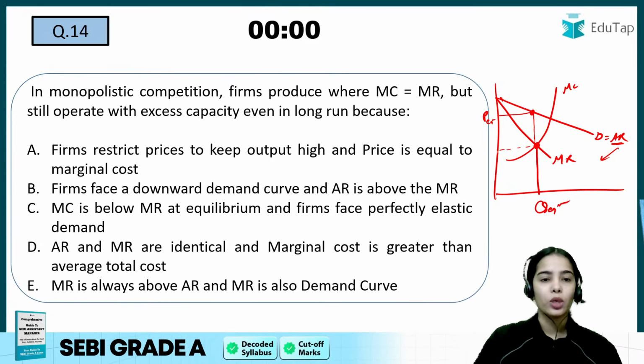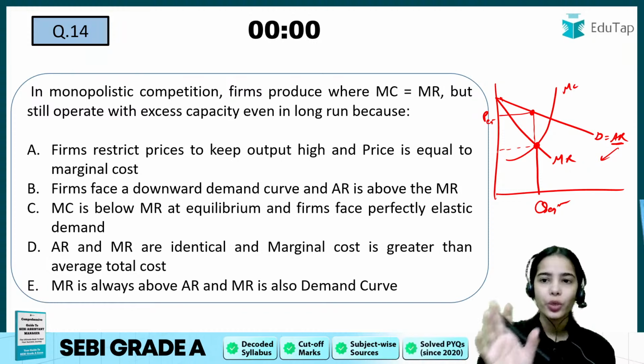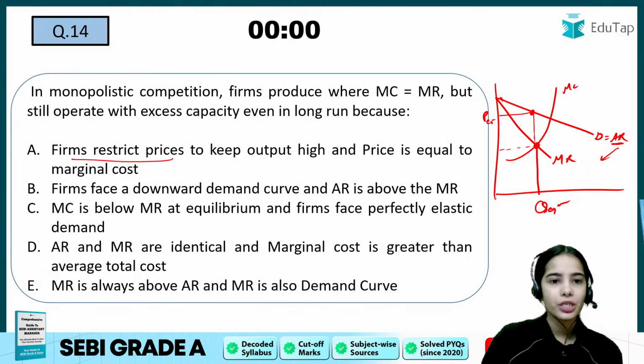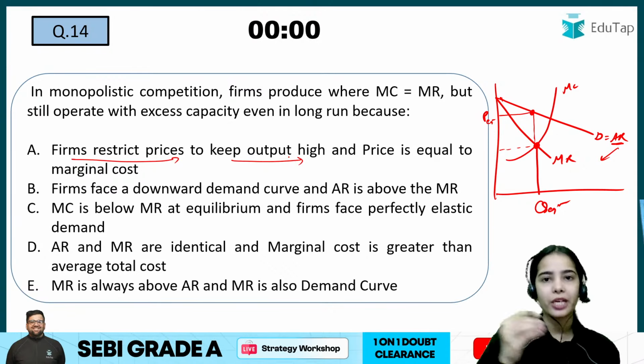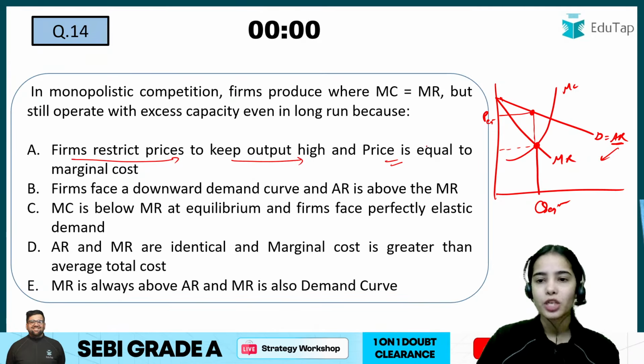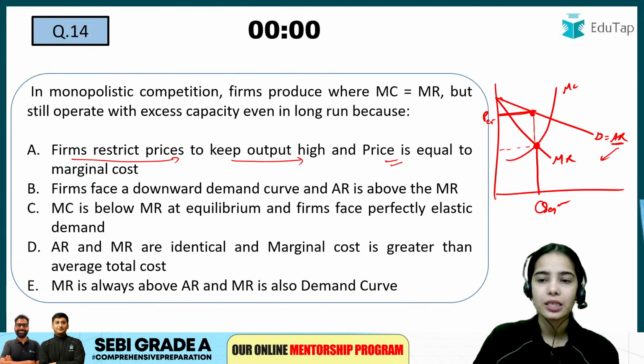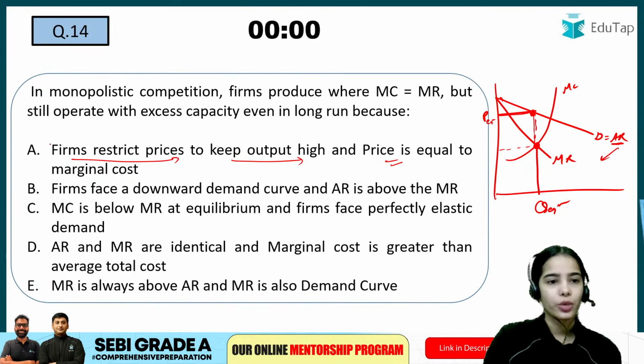Now after seeing this diagram, in monopolistic competition, do firms restrict the prices to keep output high? No. The price and output are determined by the equilibrium point. Price is equal to marginal cost? No. Marginal cost is here, the price is here. The price is not equal to the marginal cost. So this is wrong.